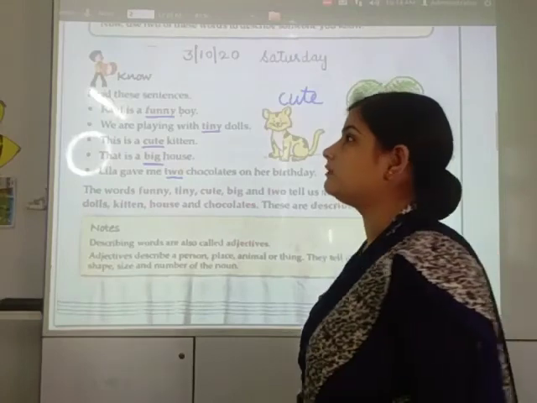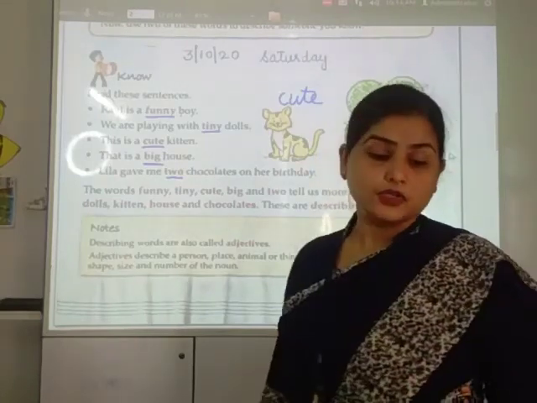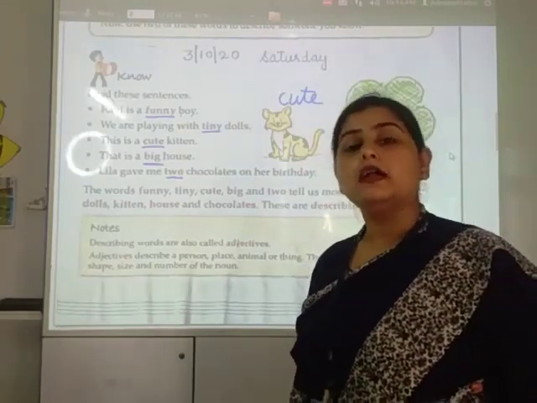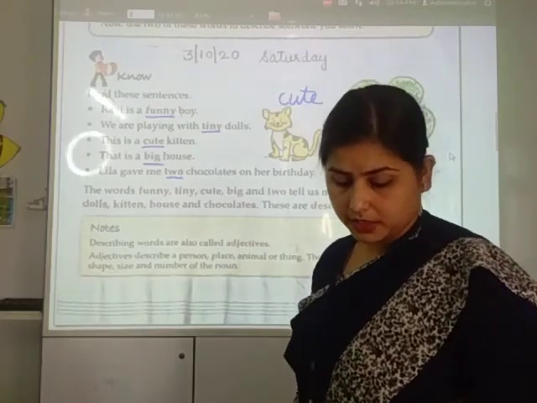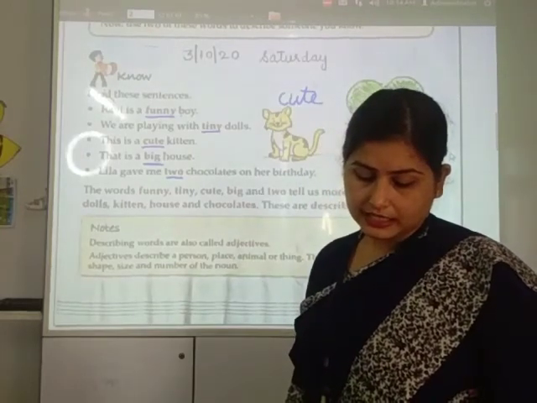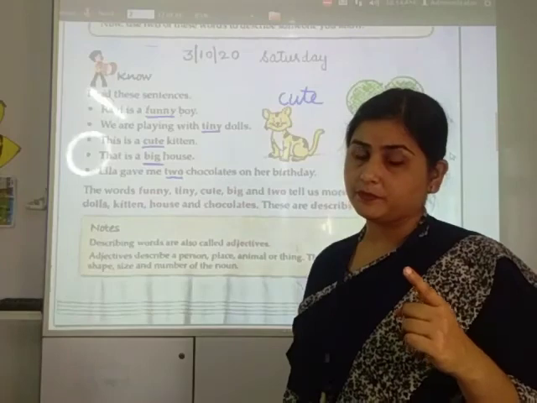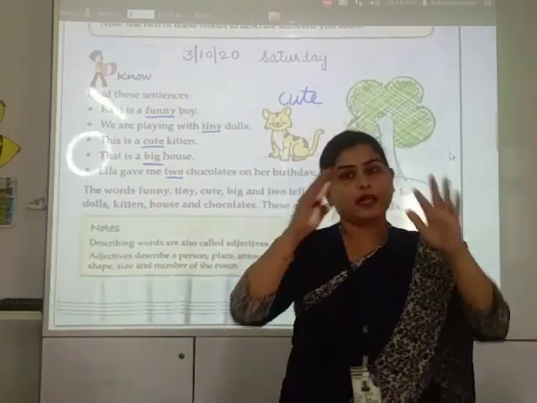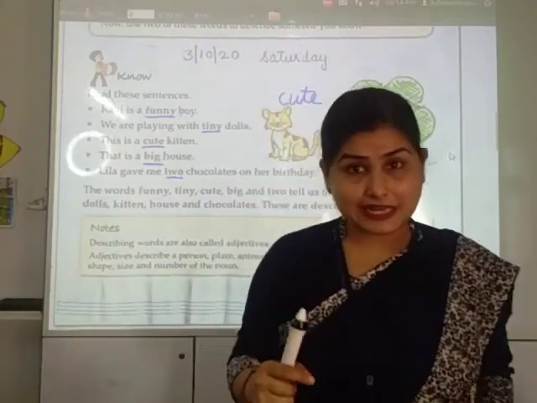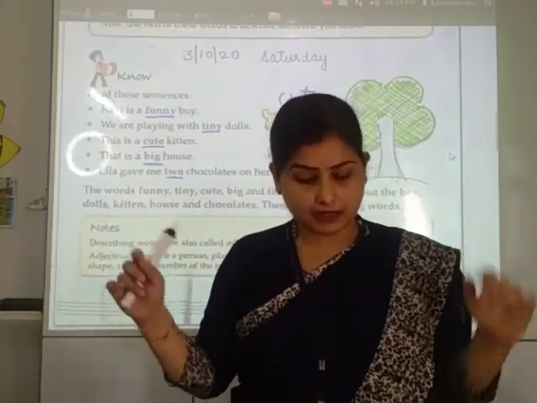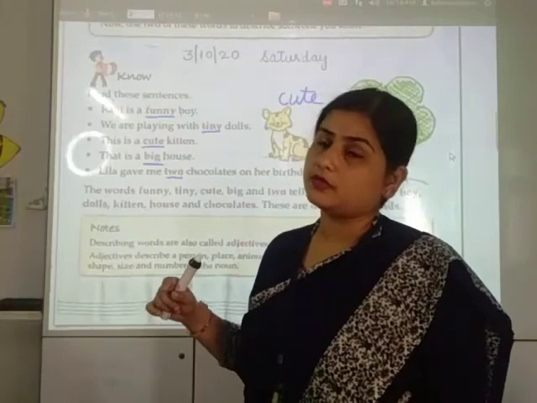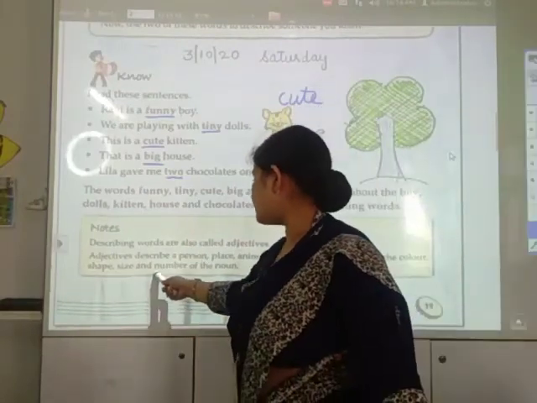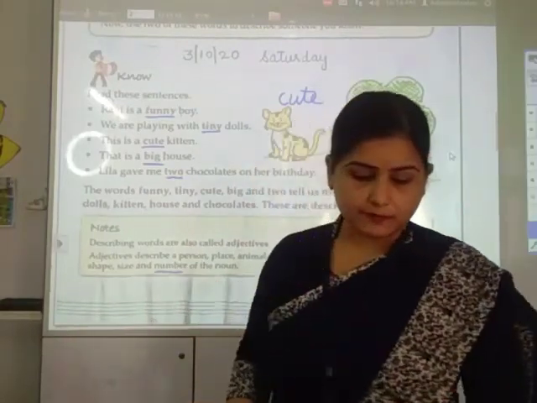So what is the use of describing word? They are used to describe the nouns or the naming words. They tell us about the color, shape, मतलब round है, rectangular है, triangular है, size means big है, बड़ा है, छोटा है, and the number of the noun. That I told you that the numbers are also describing words.